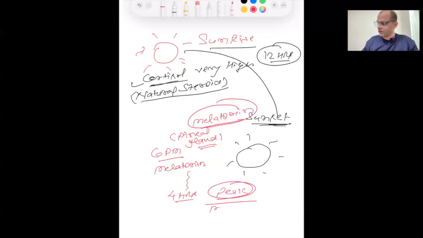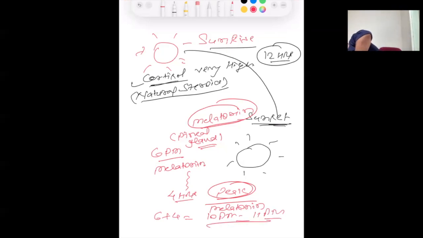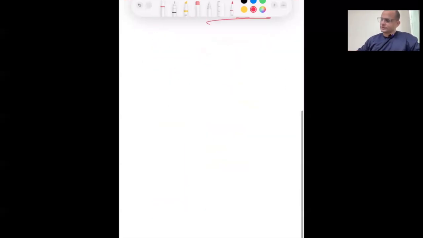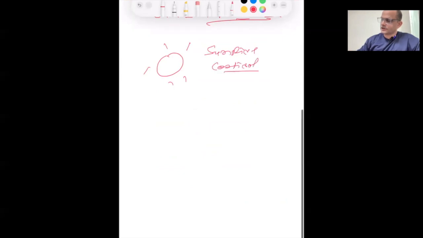So the melatonin is high near about, suppose 6 plus 4 is equal to 10, 10 p.m. or 11 p.m. The melatonin is very, very high. So this is the cycle. During the sunrise, cortisol is high, or we say yang is plus plus.